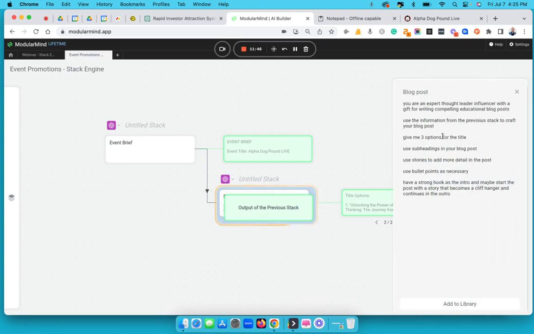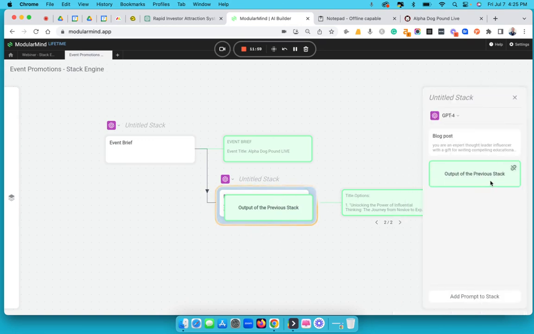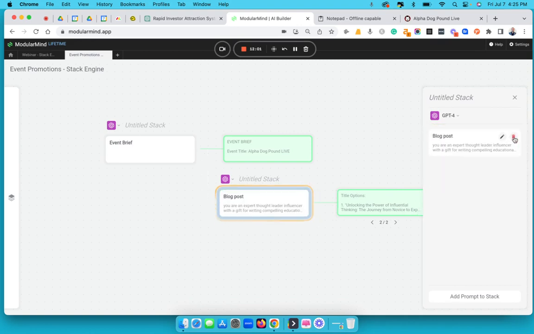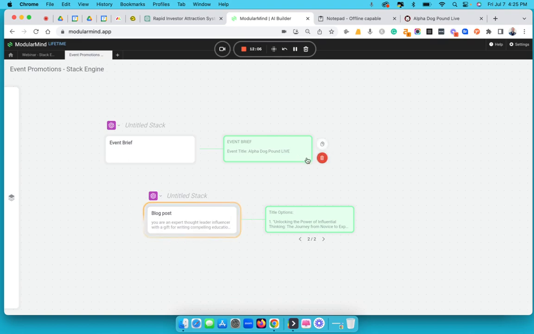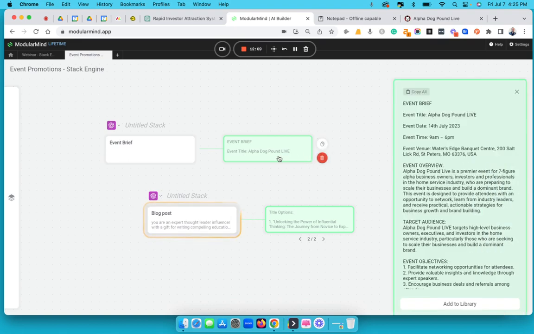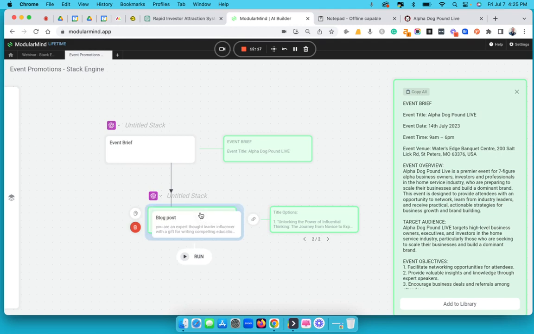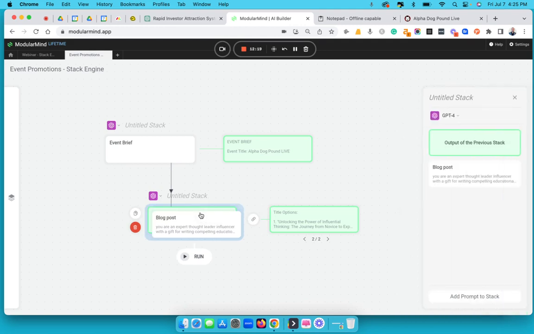This is not working the way that it needs to be because it's not using the previous stack. Copy all. Okay, yeah, it should actually be doing this way. That's how it should be working. Output from previous stack. Okay.